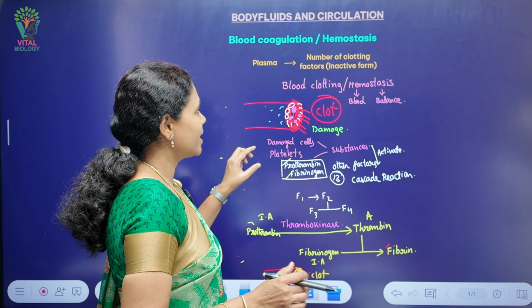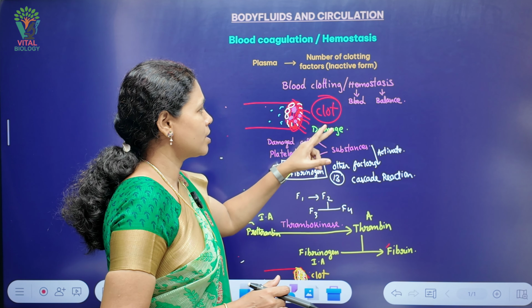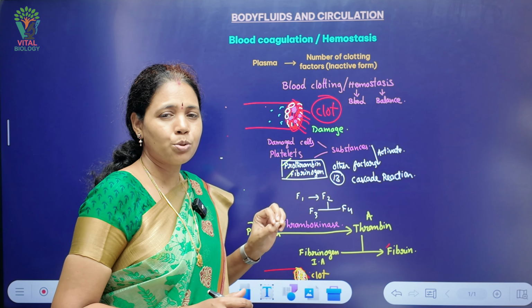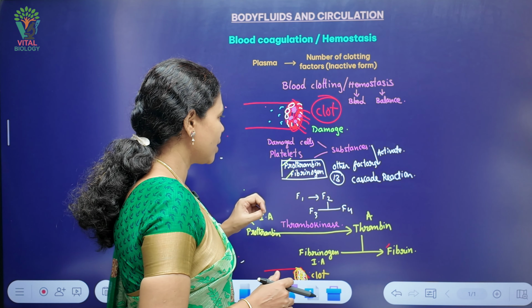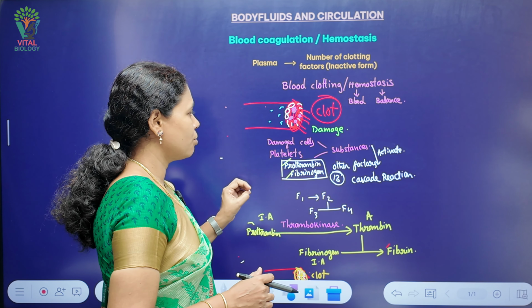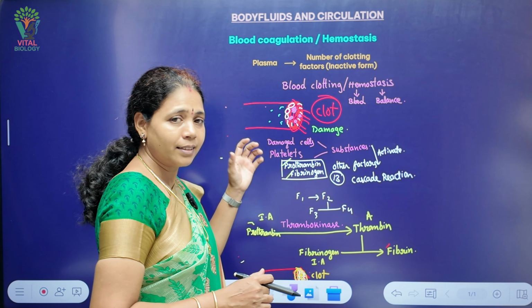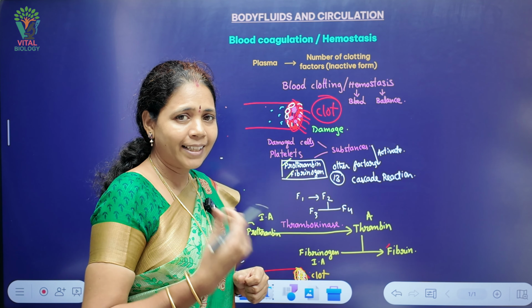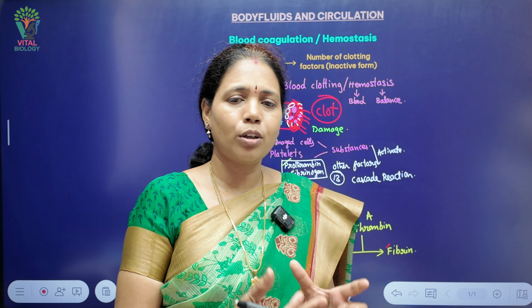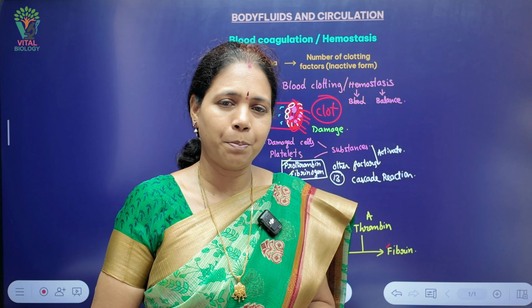Once again, blood clotting or hemostasis is the mechanism that helps to cease the blood flow from the site of injuries. How does it occur? Near the site of the injury, damaged cells and the platelets start releasing chemicals which activate the inactive clotting factors present in the blood plasma.